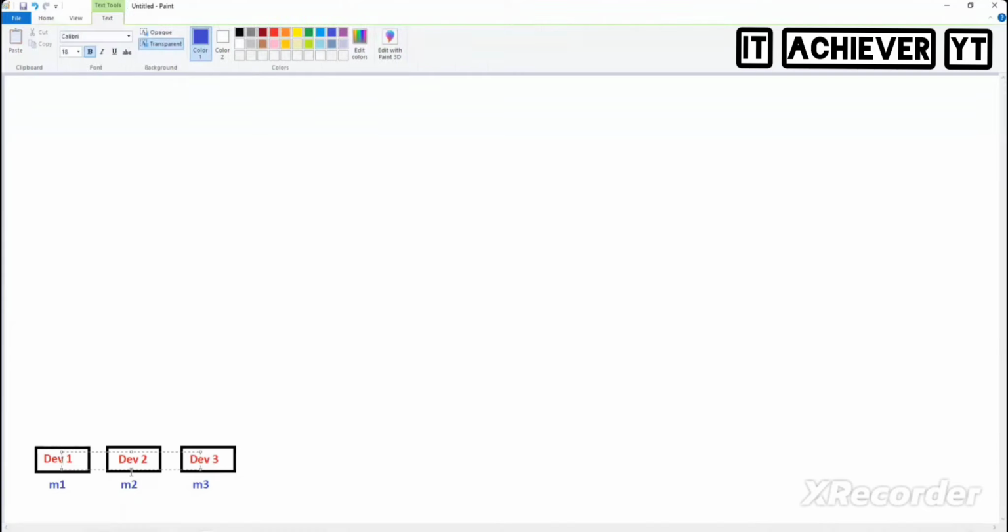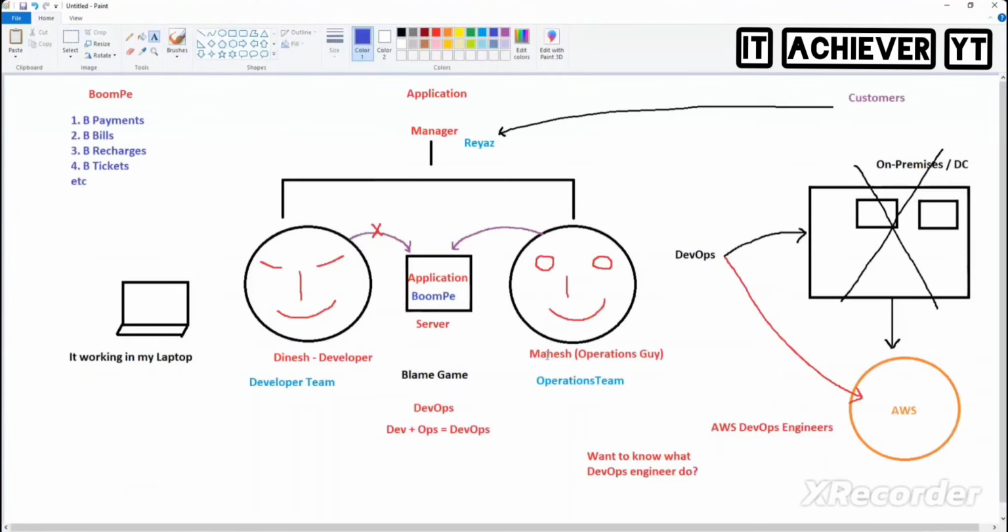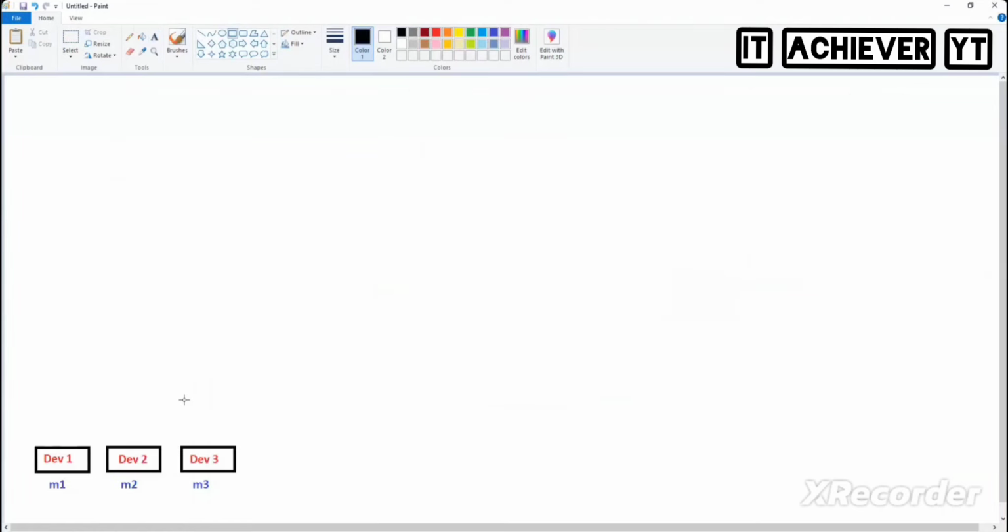Now developer 1, developer 2, developer 3 want to store all the codes remotely in one place. Yes or no? So they will ask the operations guy Mahesh: Mahesh, please set up one remote server so that we will store everything on that server. Mahesh has set up one server, and then all the code they are storing here. And these 3 people are happy now. Everyone say happy or not? Who is maintaining this remote server? Mahesh. On one fine day, Mahesh came to office.